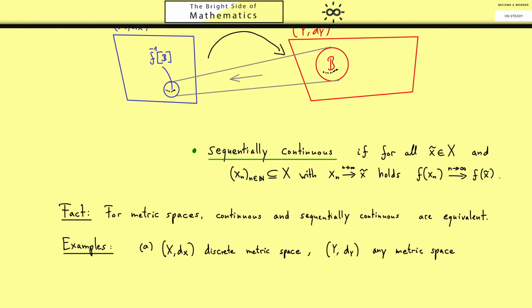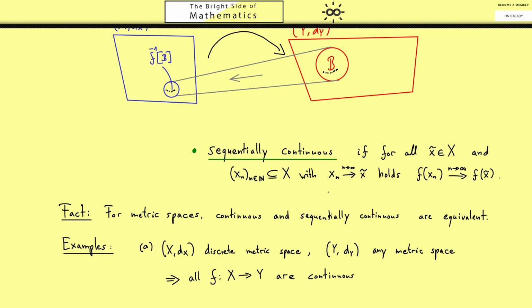Now let's look at the map f from X to Y, and then we can conclude that this one has to be continuous. This is simply the case because all subsets in a discrete metric space are open sets. This means that checking the definition of continuity is immediately given here. So keep that in mind whenever you see a discrete metric space on the left hand side.